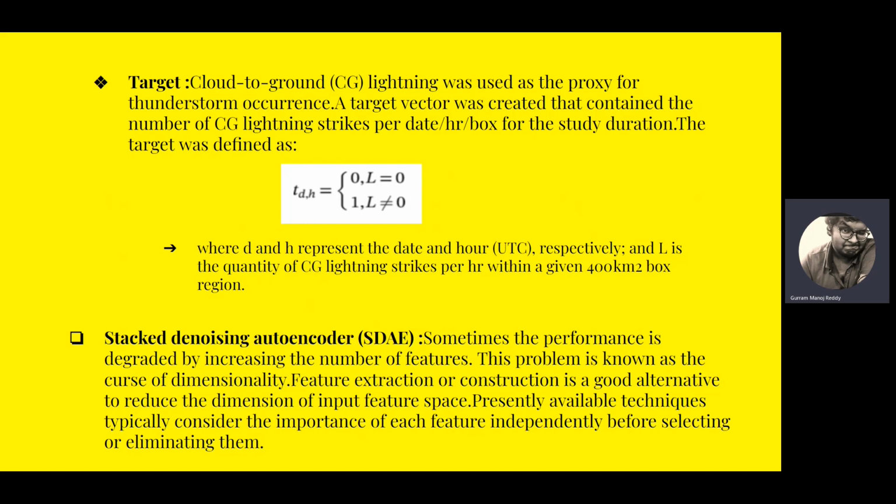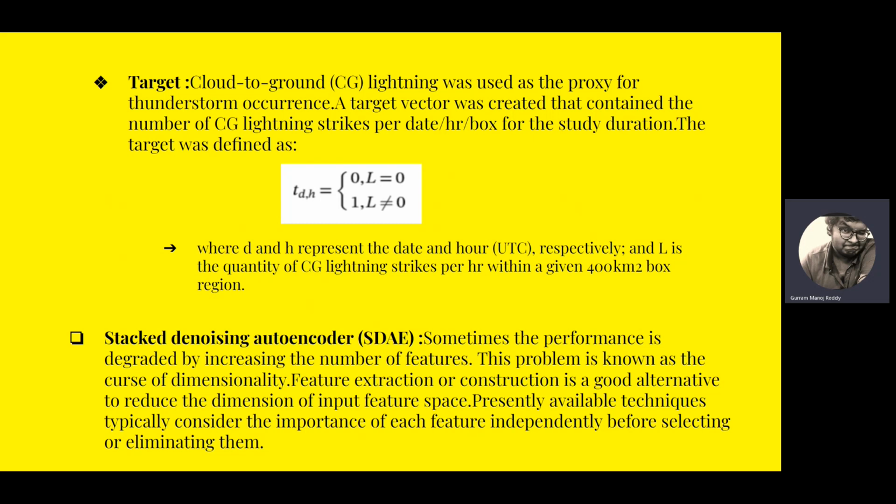So a target vector was created that contained the number of CG lightnings, that means cloud to ground lightning strikes, per date or hour or box for the study duration. The target was just basically defined as TDH. If it is zero, that means the thunderstorm did not occur. If it is one, then the thunderstorm occurred. Then we will discuss the algorithm that is used to predict thunderstorms.